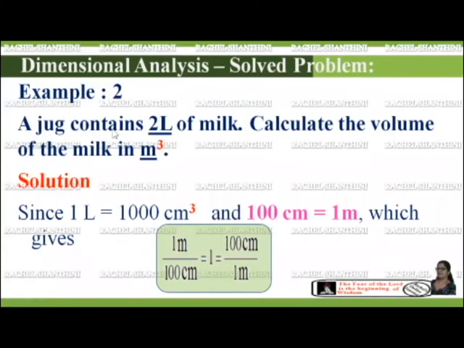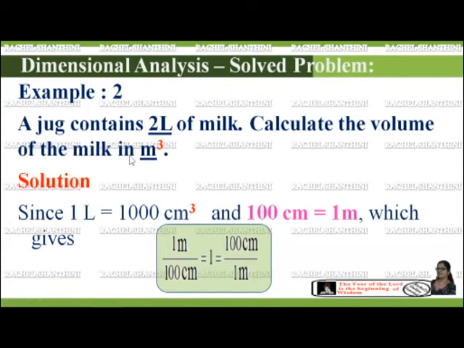Second problem: a jug contains 2 liters of milk. Calculate the volume of the milk in meter cube. We know that liter is not an SI unit, but we know the conversion 1 liter is equal to 1000 centimeter cube. We need to give the answer in meter cube. So we have to use the conversion 100 centimeter equal to 1 meter. From this equivalence, we can write the unit factors 1 meter upon 100 centimeter equal to 1, which is equal to 100 centimeter upon 1 meter.